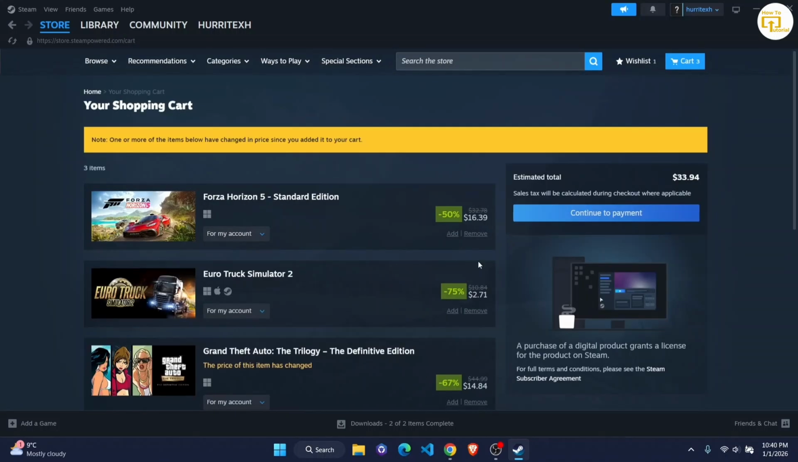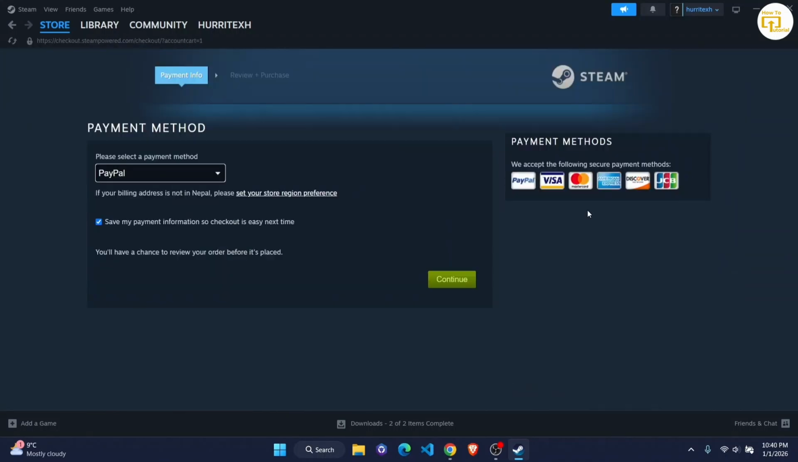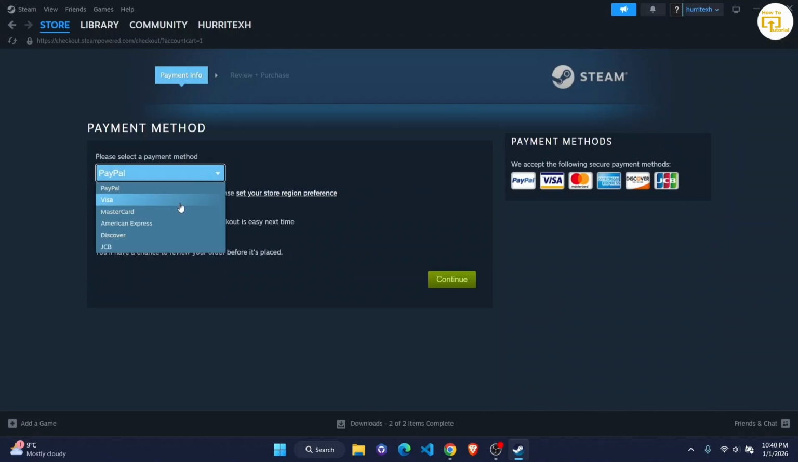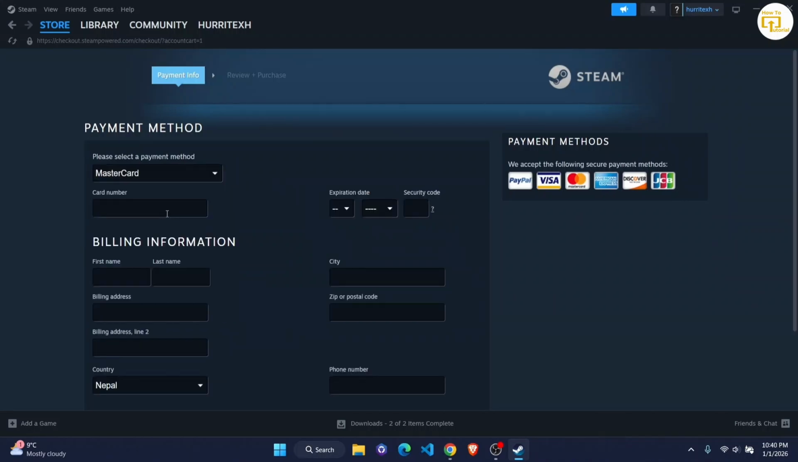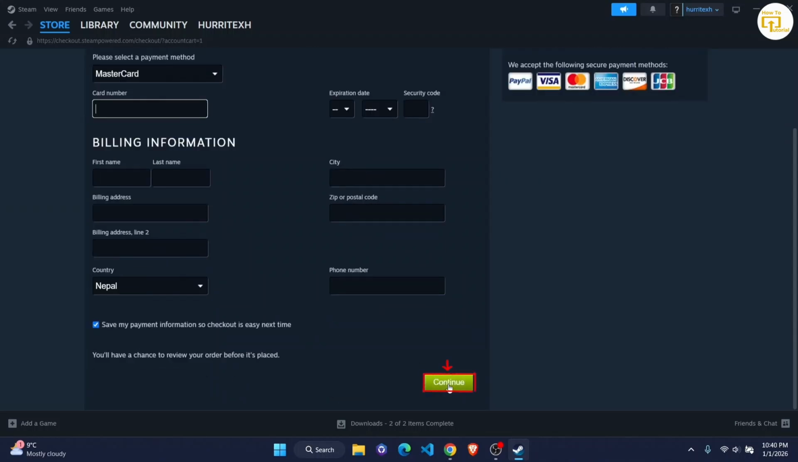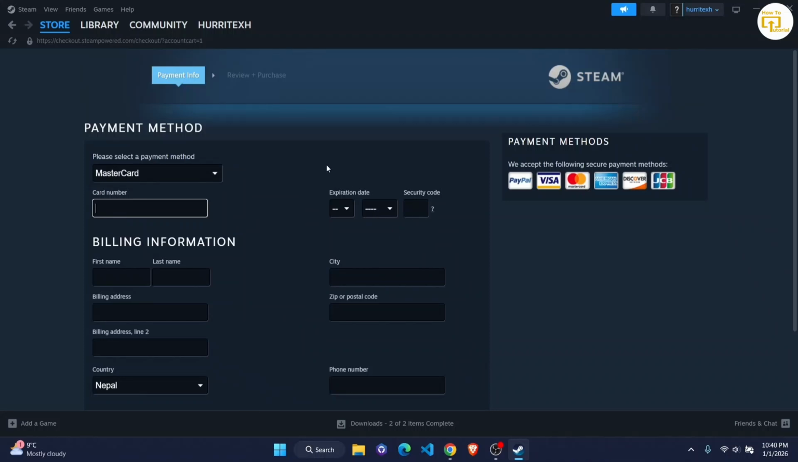Click on continue to payment. Then select your payment method. Add your card details as well as your expiration date. Then billing information with your full name, city, your billing address and all. And finally, click on continue and the game should be purchased.